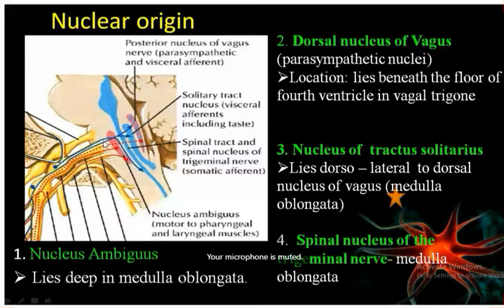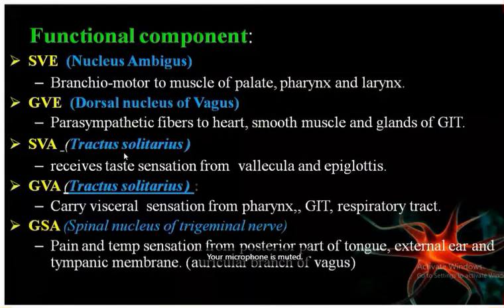So remember, the first thing is you have to remember the nucleus, and it will be easy for you to mention the functional component. Now same, I've already told you the nucleus ambiguous, special visceral efferent, dorsal nucleus the vagus parasympathetic outflow, general visceral efferent, tractus solitarius, special visceral afferent.